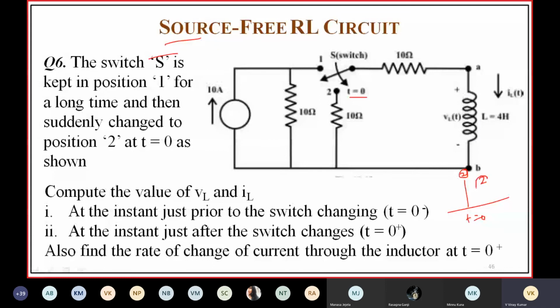It was in position 1, right? Because here you are changing the position of the switch from position 1 to 2 at t equal to 0. Means for t less than 0, it is in position 1. At t equal to 0, the switch will be in position 2, so for t greater than 0 also, the switch will be in position 2. Okay, so let us find the initial value.